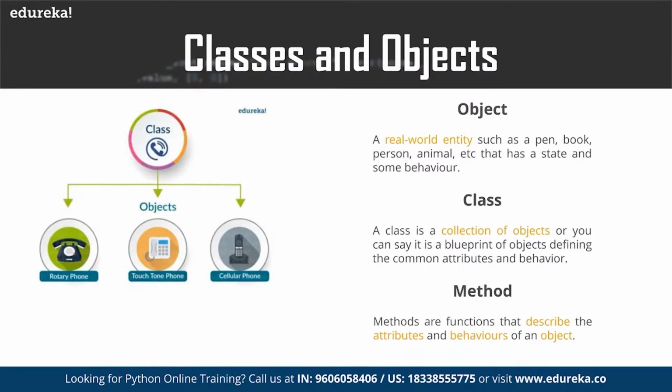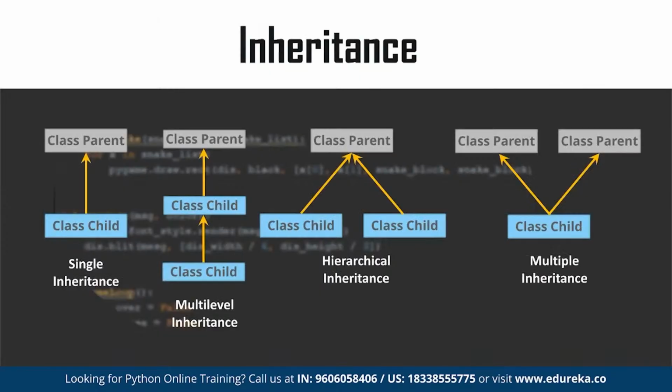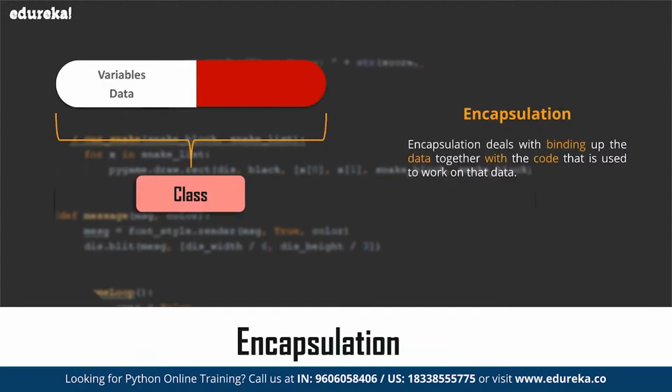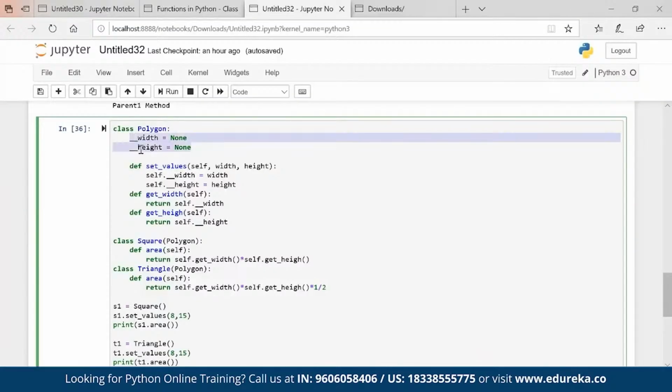Now, what else do we have? We spoke about objects, we spoke about class, we spoke about methods. We spoke about different types of inheritances as well: hierarchical, multiple, multi-level, single, right? We had a discussion about it. Then we will talk about polymorphism, but before that we spoke about encapsulation as well, right? We are creating a variable which is nothing but a private variable.